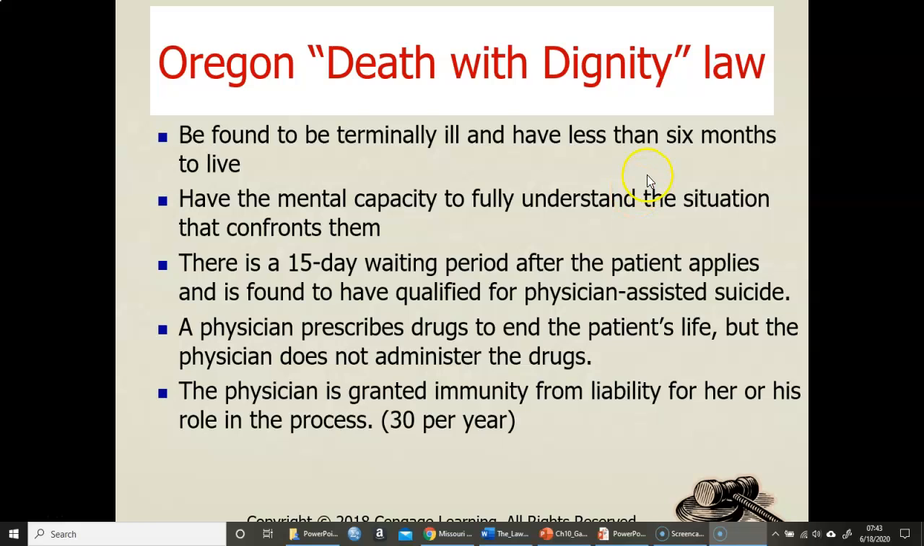So Oregon's death with dignity law would be one of those states. The patient has to be found to be terminally ill, so six months or less, with the mental capacity to understand what's going on. There is a 15-day waiting period after the patient applies and is found to have qualified for physician-assisted suicide. A physician prescribes the drug at the end of the patient's life, but the physician does not administer it. The patient has to actually take it themselves. And the physician is granted immunity from liability for their actions.